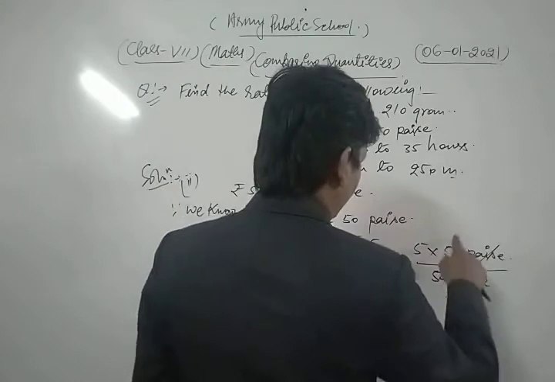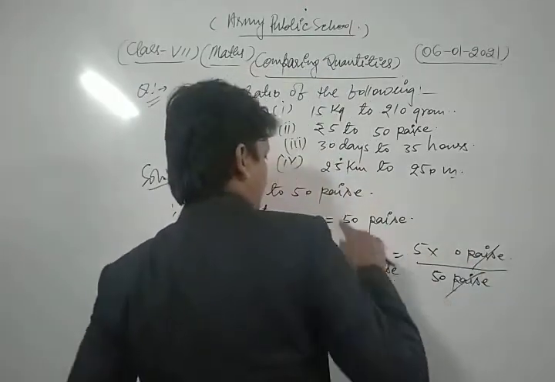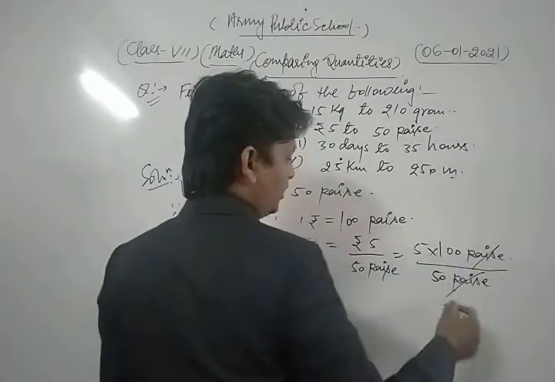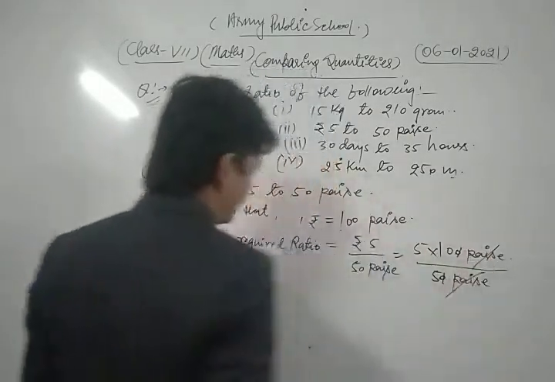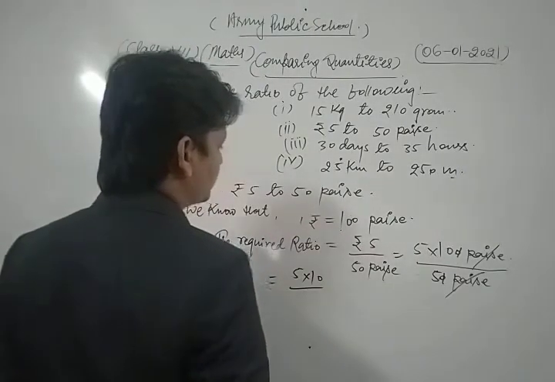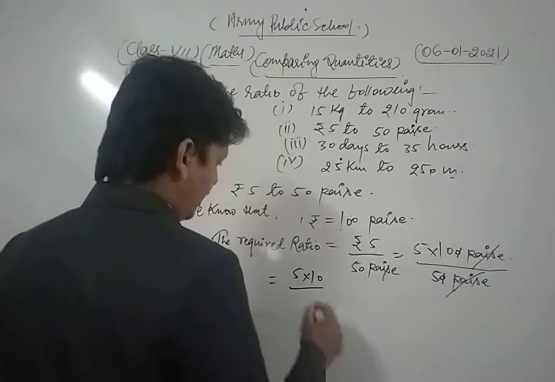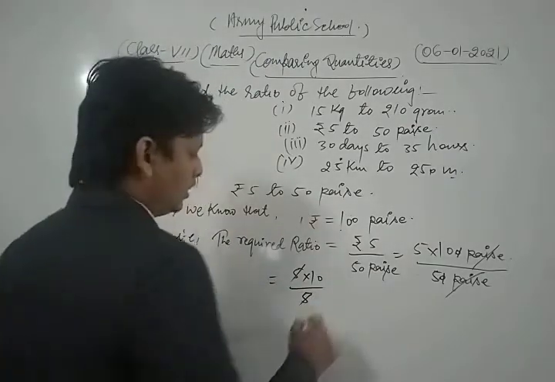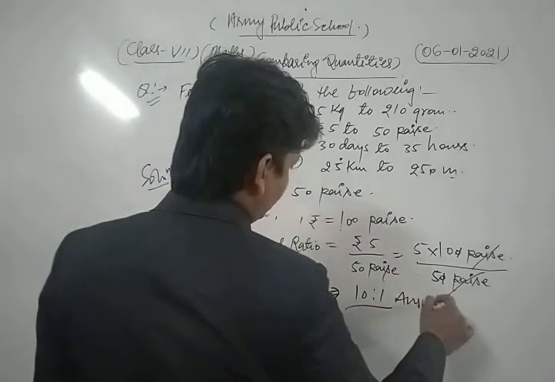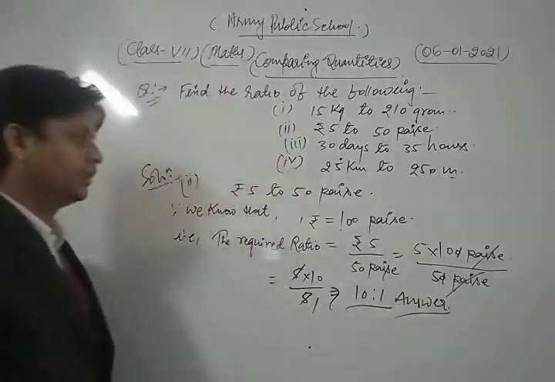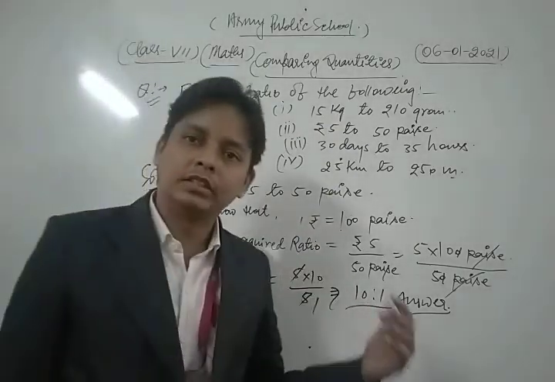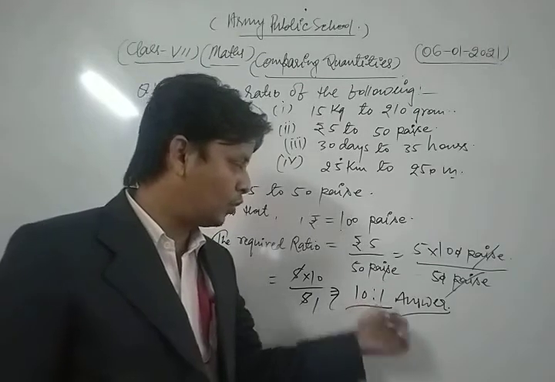Sorry, how many paise are there? 1 rupee is equal to 100 paise, so here we write 100. Now 10 also cancels, so we get 5 into 10 upon 5. So 5 also cancels, which is 1. So the required ratio is 10 ratio 1. This is our required solution of the given question. Hence the required ratio is 10 ratio 1.